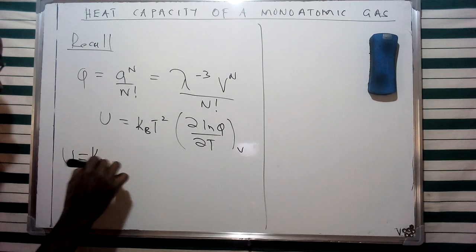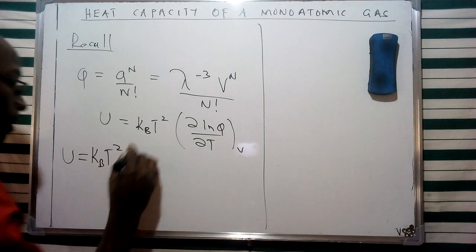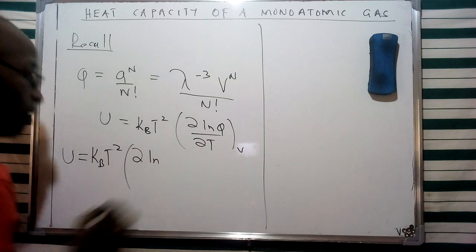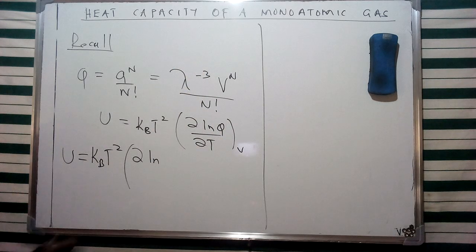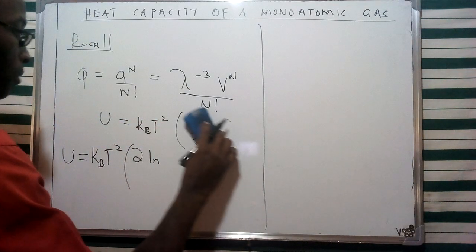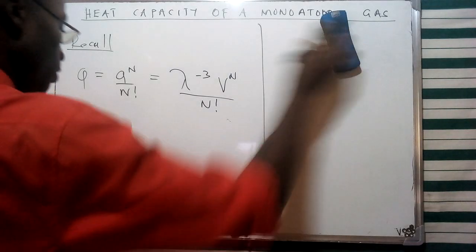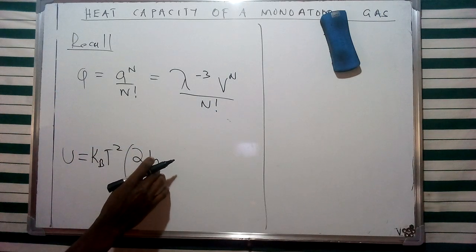So this gave us the value of k_B T squared times the partial derivative of the natural logarithm of Q.